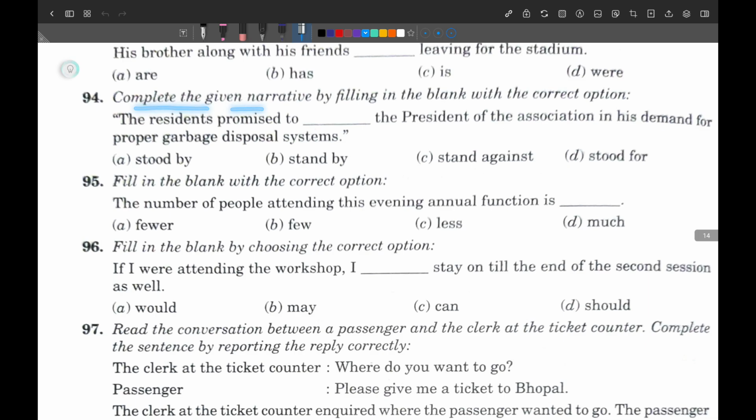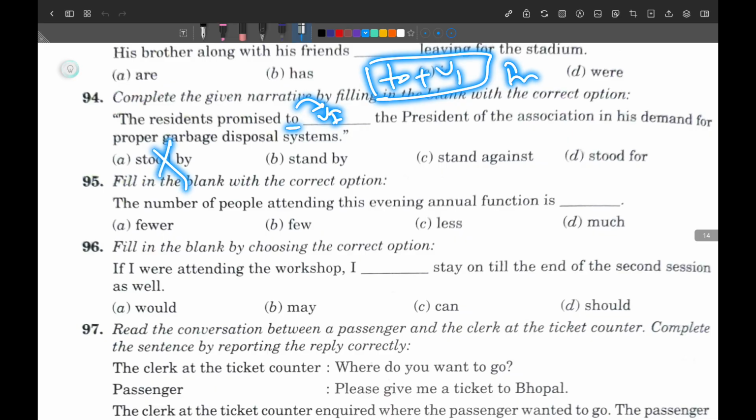So, in his demand for the proper garbage disposal system, the residents promised to. You have "to" here, and after "to" you must use the verb's first form, because to plus verb's first form is an infinitive. So stood by will be incorrect, stood for will be incorrect. Now you have only two options left.